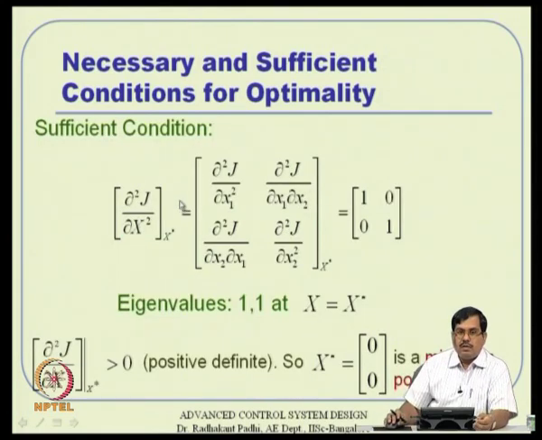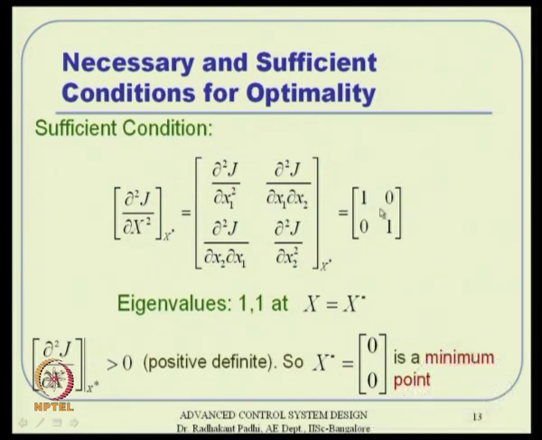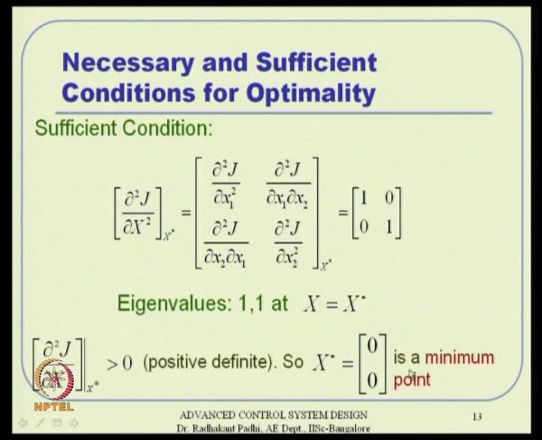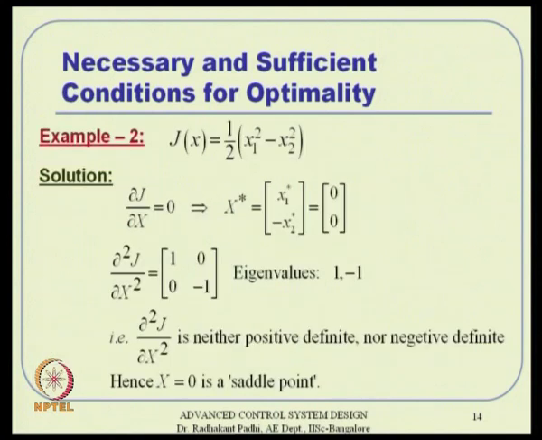The sufficiency condition tells us that I have to evaluate this matrix at x star, and in this case it turns out to be just an identity matrix, independent of x star. The identity matrix eigenvalues are obviously 1 and 1, it is a diagonal matrix, so both are positive, and hence this matrix is positive definite. That means this second derivative, the Jacobian matrix evaluated at x star, is positive definite, and hence the x star candidate solution that we got from here has to be a minimum point solution. So, that is how we proceed.